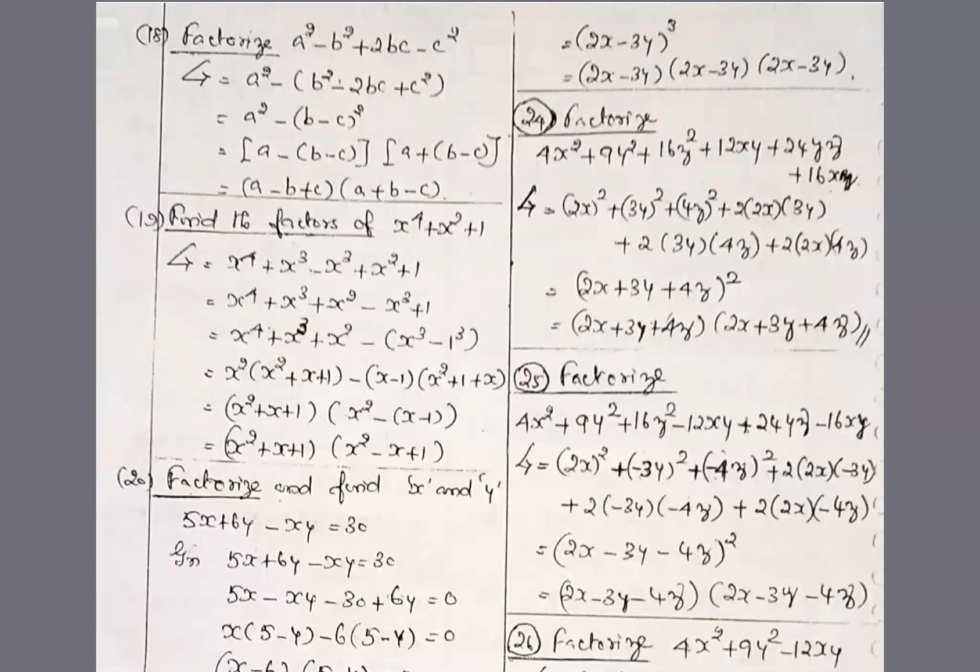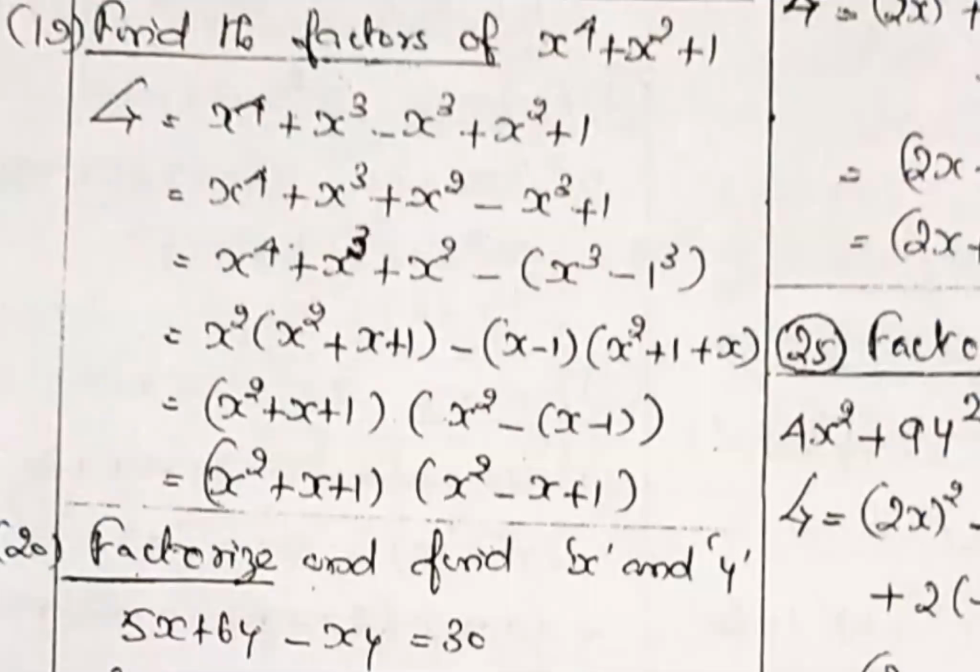Plus s cube minus s cube, 0. So now 5 terms are available. Then slowly practice s power 4 plus s cube and move s square to the last. You will get a new formula, a cube minus b cube. The last term is a cube minus b cube. Apply the formula a minus b into a square plus b square plus this one plus x. Then the common term you are getting is a square plus s plus 1. Take it out. It's a little tough problem, not so easy.